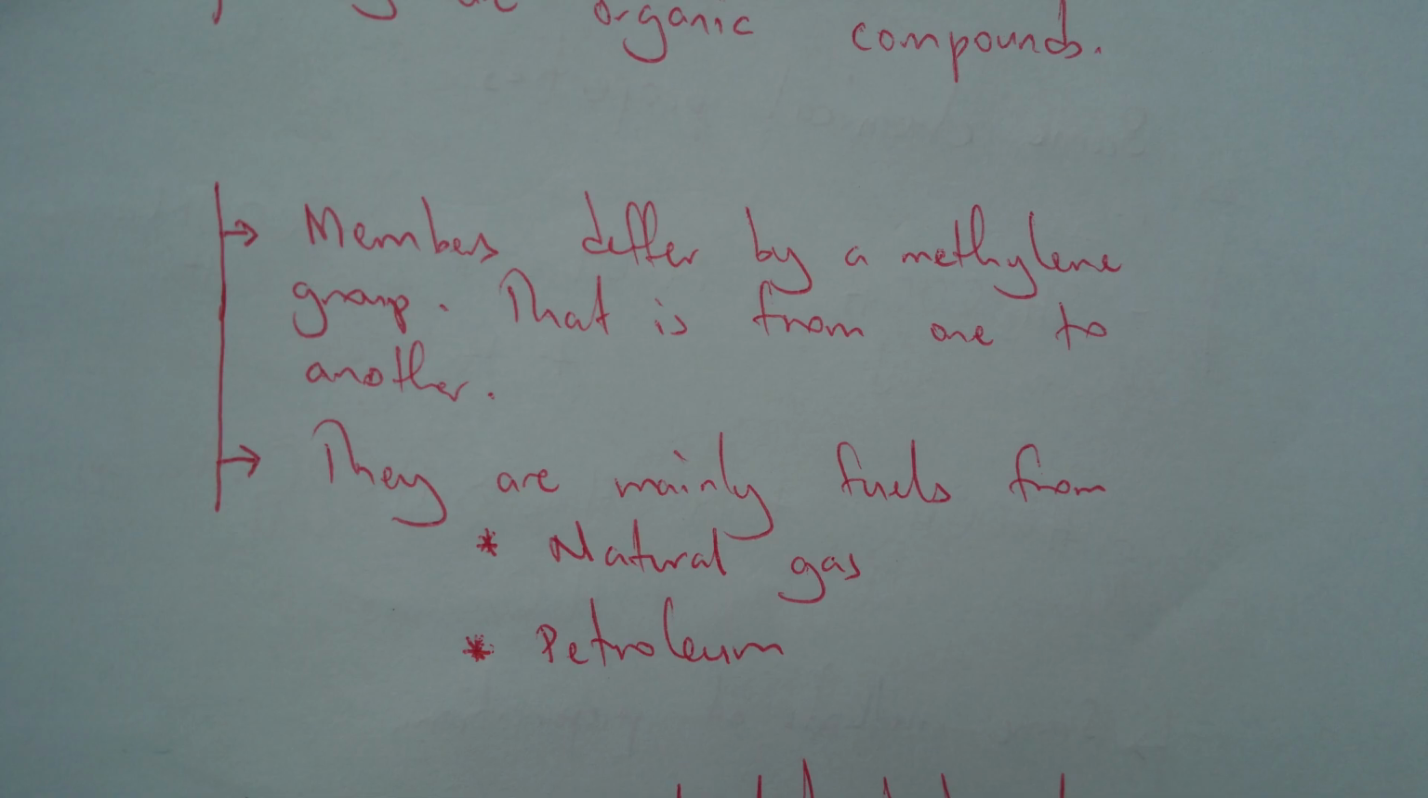And still they differ from one member to another with a successive methylene group, that is a CH2 group. So the second member is just more than the first with a methylene group, then the third member is more than the second, still with a methylene group, and the process continues as you go to the biggest and so on. So those are the alkanes in general.